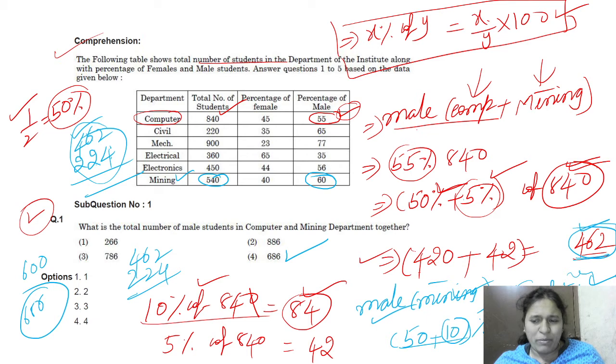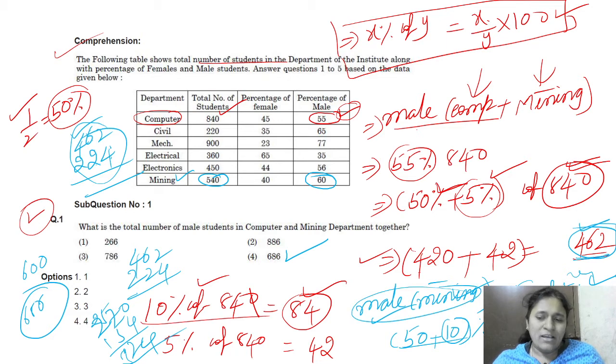That means 50 percentage of this is 250 plus 20, 270, plus this 10 percentage is 54. 270 plus 54, how much? 300. And yes friends, we made a mistake here. This is 324. We are getting total male in mining 324.